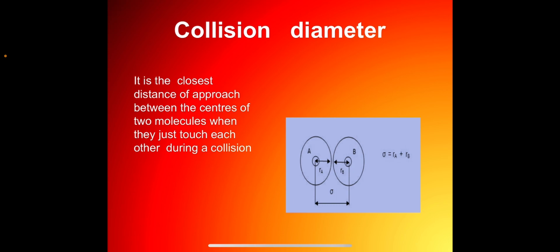Collision diameter. It is the closest distance of approach between the centers of the two molecules when they just touch each other during a collision. So kinetic theory treats the molecules as elastic spheres. Therefore, during collisions, the gas molecules are assumed to be rigid, non-interacting spheres with diameter sigma. It is also assumed that all molecules move with the same speed, that is the average speed. So this is the first collision property of the gas molecule, which is the collision diameter.